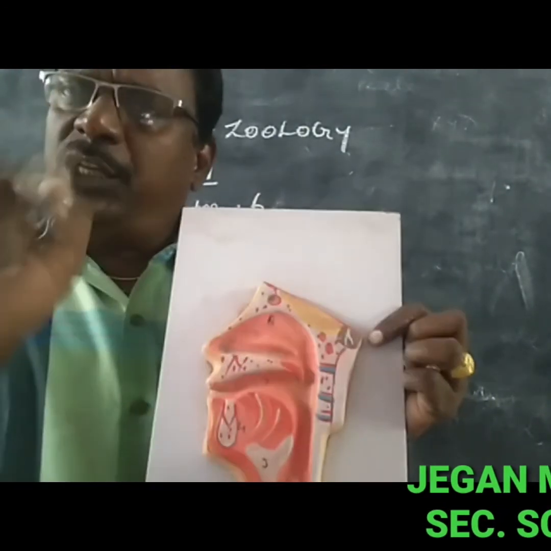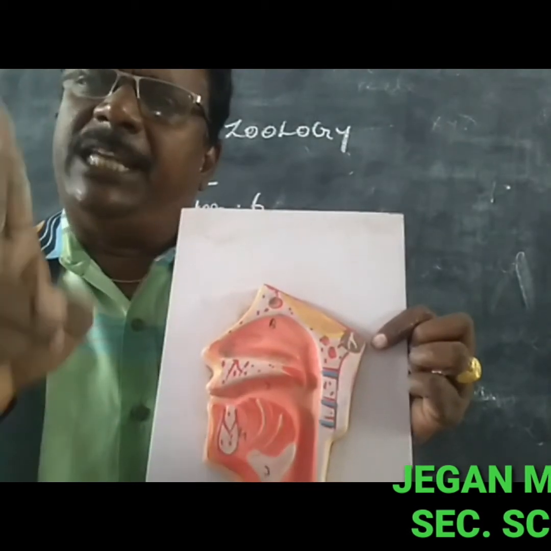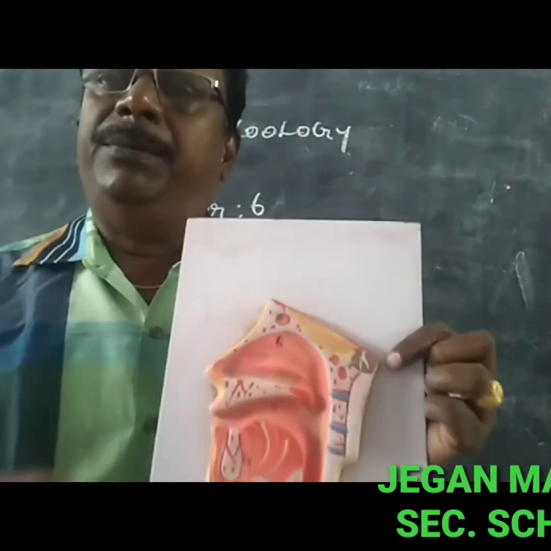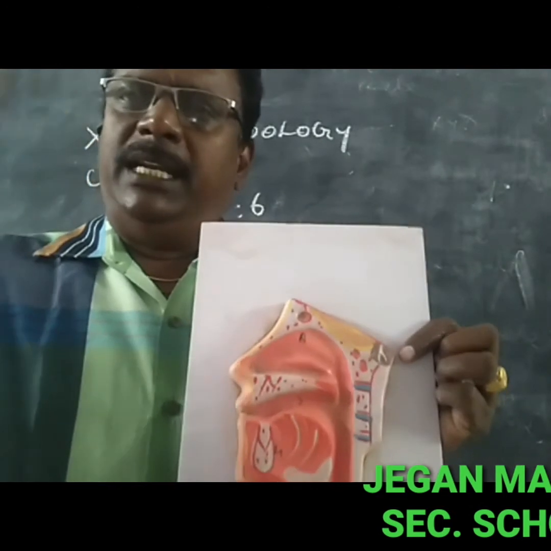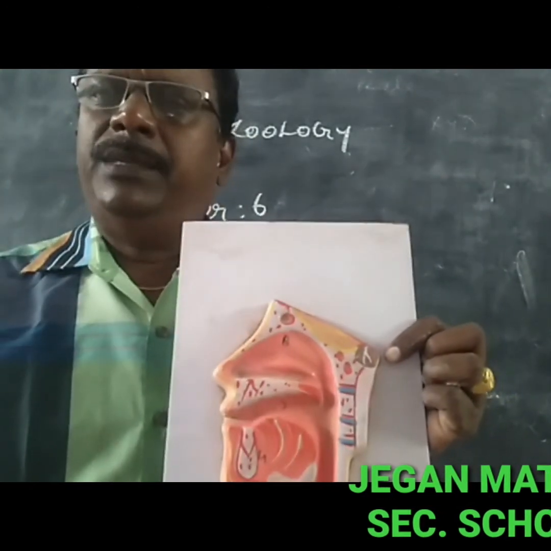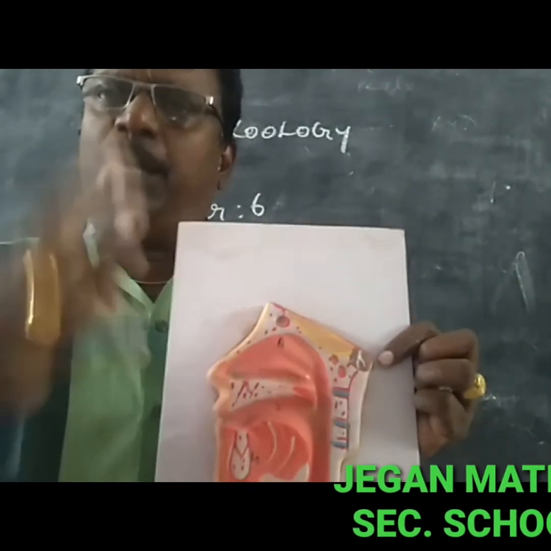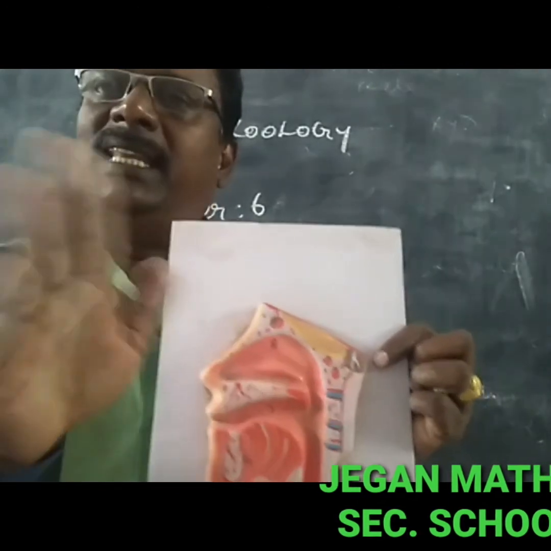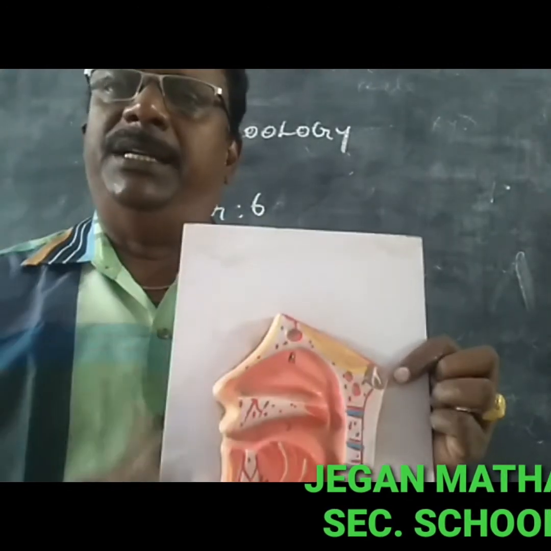In the pharynx region, the food particle and the respiratory gas are separated. The food particle enters into the esophagus, and the respiratory gas passes through the trachea. Here the gas and the food particles are separated.